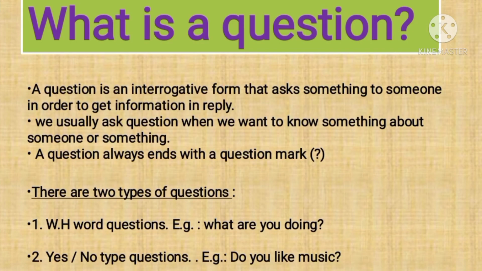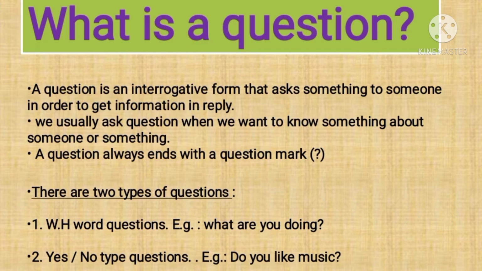Before we discuss question tags, let us see what is a question. A question is an interrogative form that asks something to someone in order to get information in reply. We usually ask a question when we want to know something about someone or something.